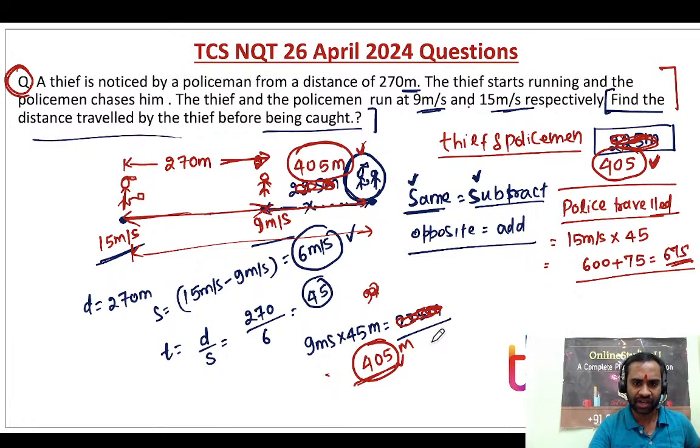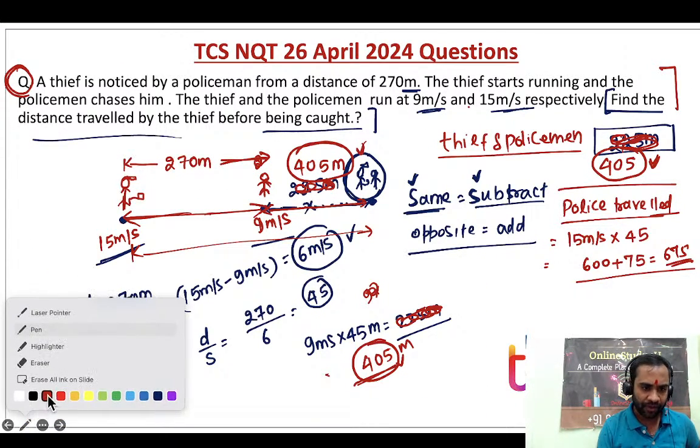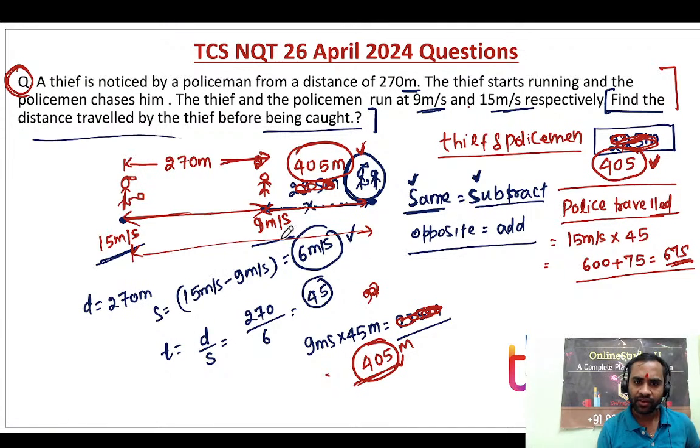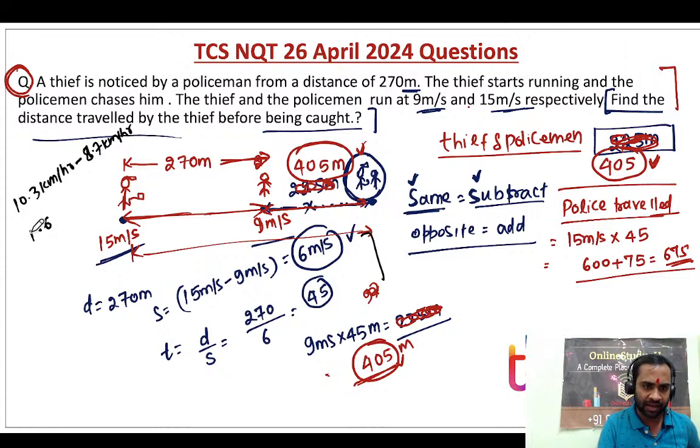Now the same question I was explaining. The speed was in meter per second for one of the students. Now for you, the speeds are 10.3 kilometer per hour and 8.7 kilometer per hour. So what you do is subtract: 13 minus 7 is 6, 9 minus 8 is 1. So 1.6 kilometer per hour. Now you convert kilometer per hour to meter per second, so it will be 5 by 18.